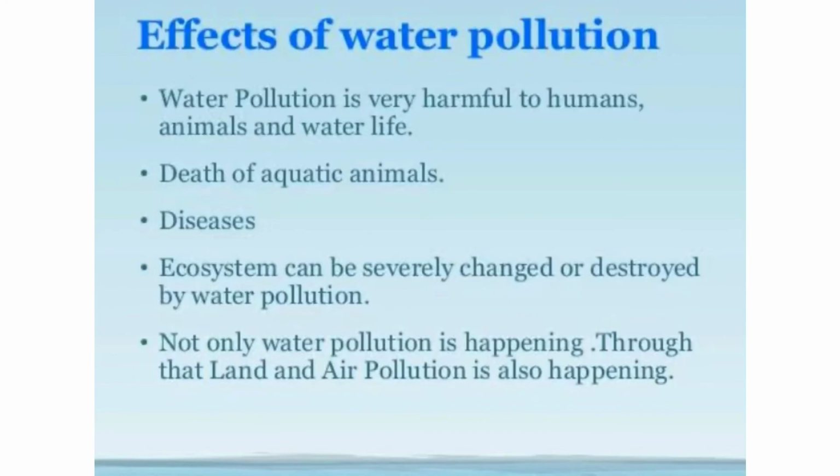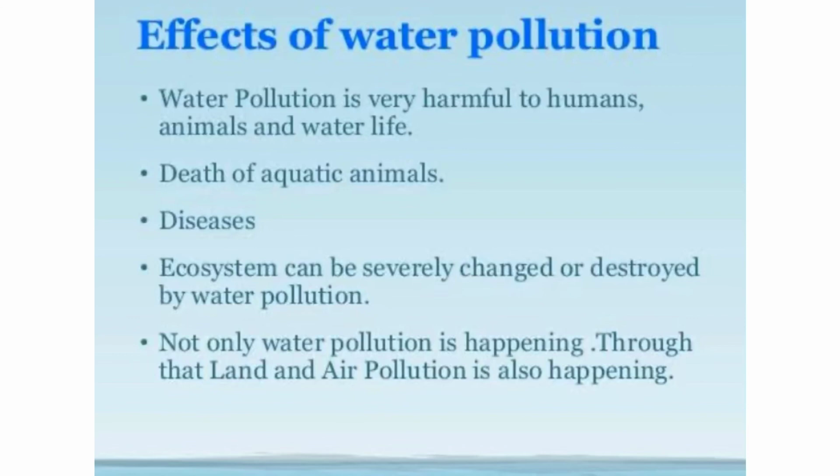Now let us see the effects of water pollution. Water pollution is very harmful to humans, animals and water life. So in general we can say that it is harmful to each and every species. Next is, it leads to death of aquatic animals. The animals which are living in water, if they consume this contaminated water, the chemicals present in it may create adverse effect on their health and sometimes they may die also, or they may get diseases also. Human beings also may get disease like cholera, typhoid, dysentery by the consumption of contaminated water.